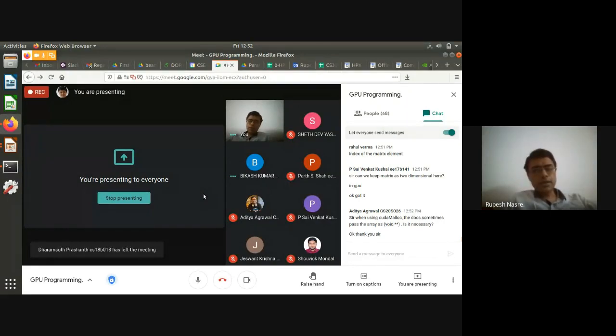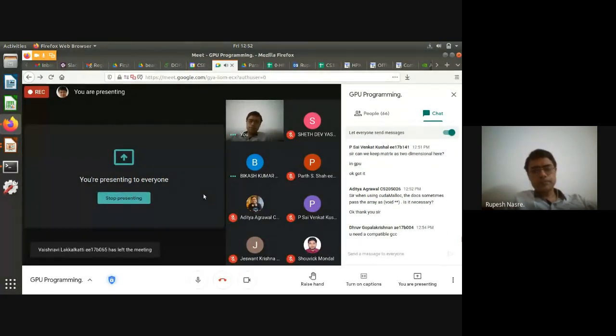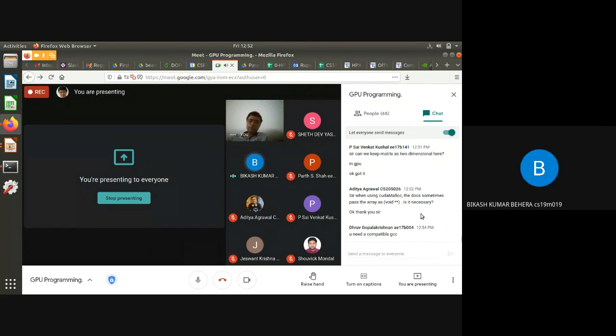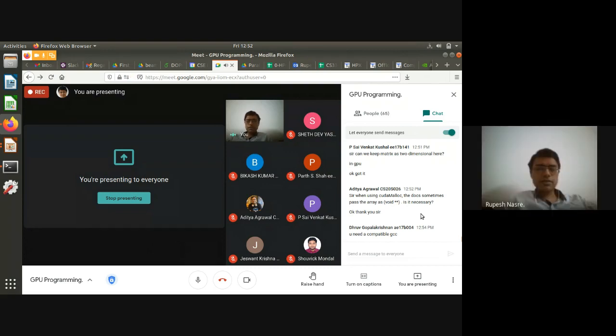If it is not allowing, we can possibly declare that a priori elsewhere. Dhruv is suggesting that you need a compatible GCC already installed on your system. Okay, I was not aware of this. I thought it should have its own GCC, but that probably indicates that your observation fits well, that it's probably using the existing GCC and therefore giving this issue.